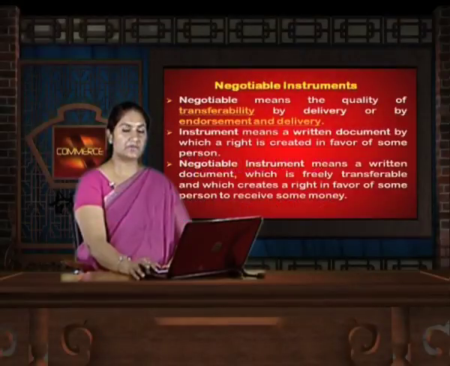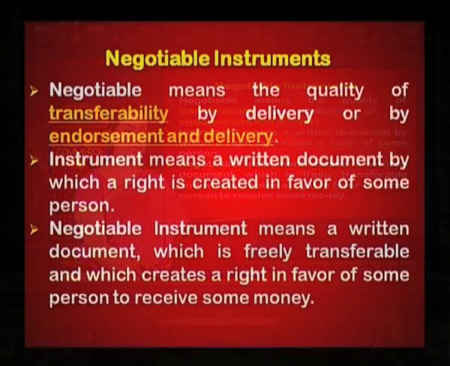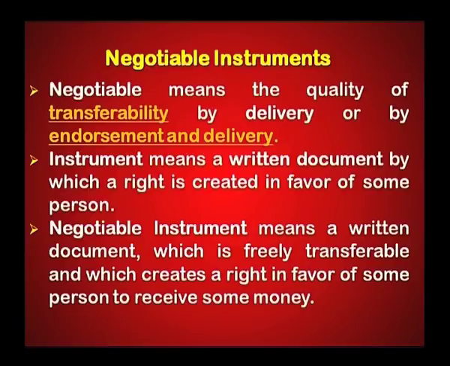Let us study the negotiable instrument, and before we do so, let us try to understand these two terms, negotiable and instruments. Negotiable means the quality of transferability by delivery or by endorsement and delivery. Instrument means a written document by which a right is created in favor of some person. Therefore, negotiable instrument means a written document which is freely transferable and which creates a right in favor of some person to receive some money.